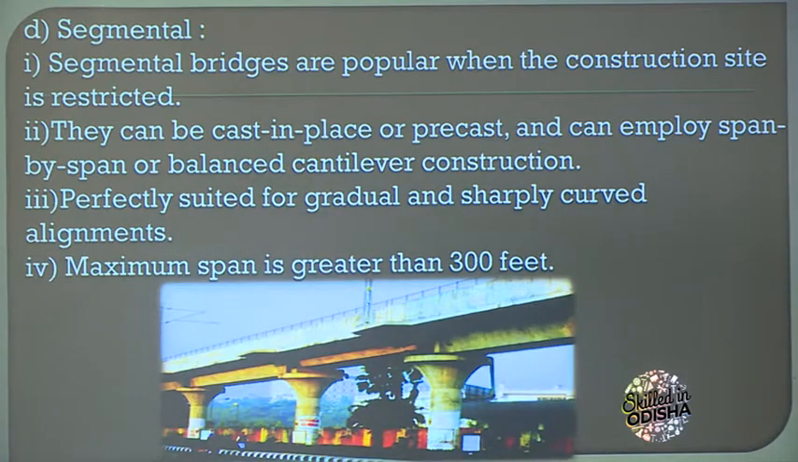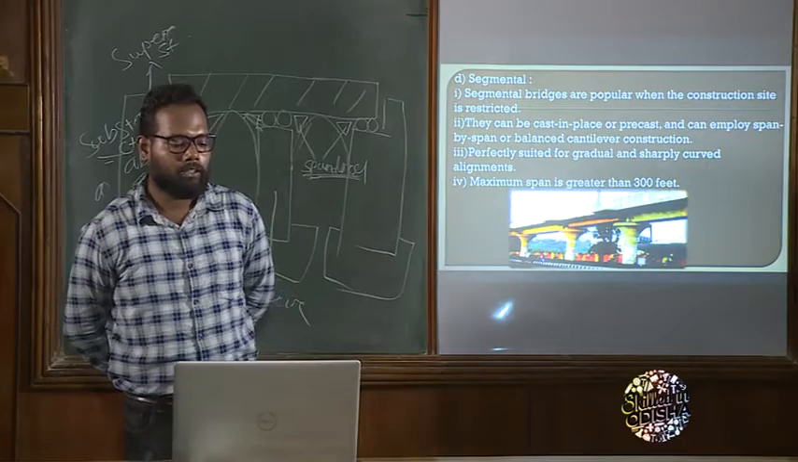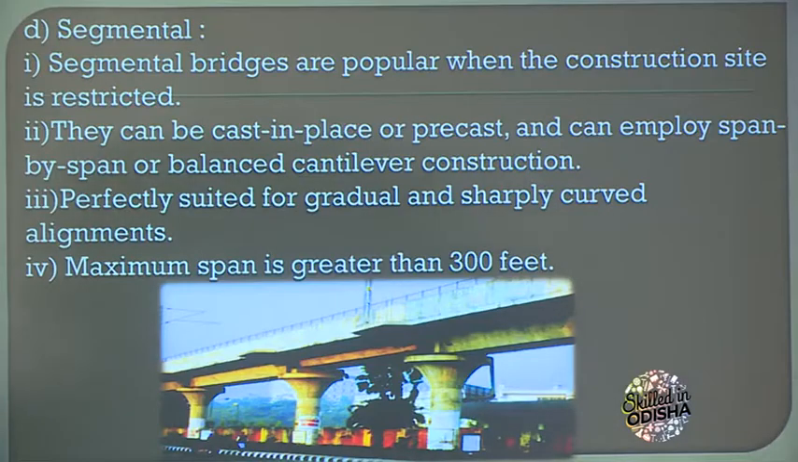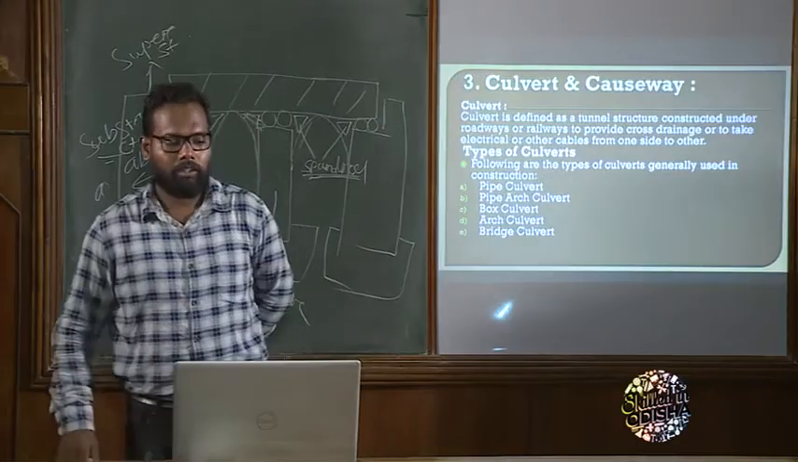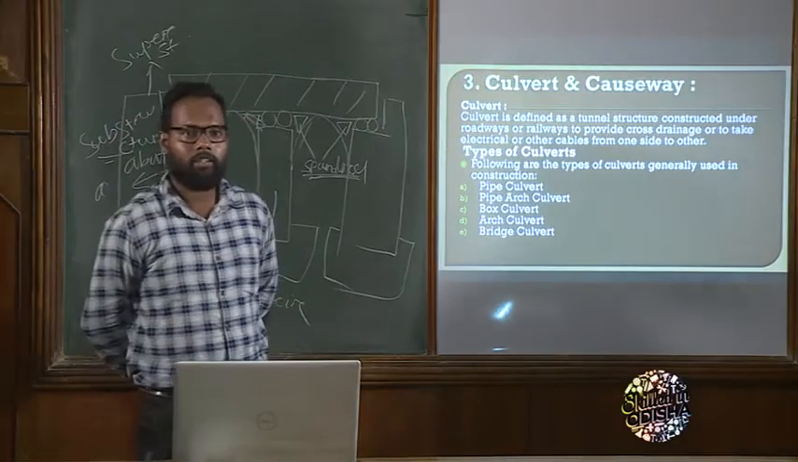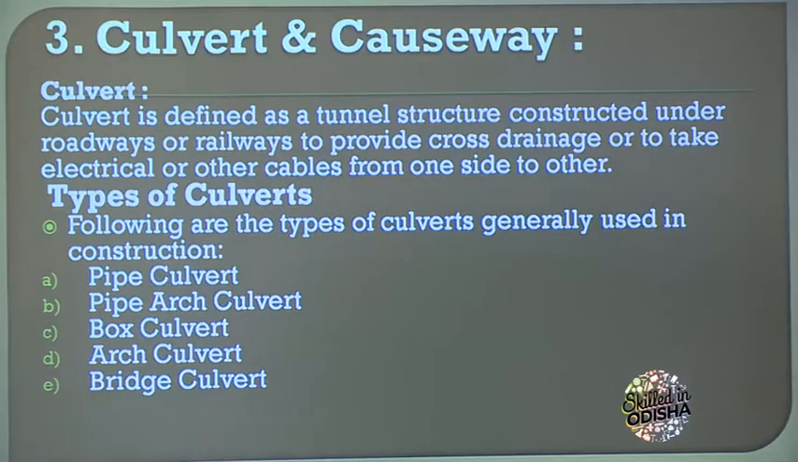Next point is perfectly suited for gradual and sharp curve alignment. Okay, it is very suitable for horizontal curve and sharp curve. The maximum span is greater than 300 feet. Okay, I have covered the first topic of today's lecture. Now come to the second topic, which is culvert and causeway.